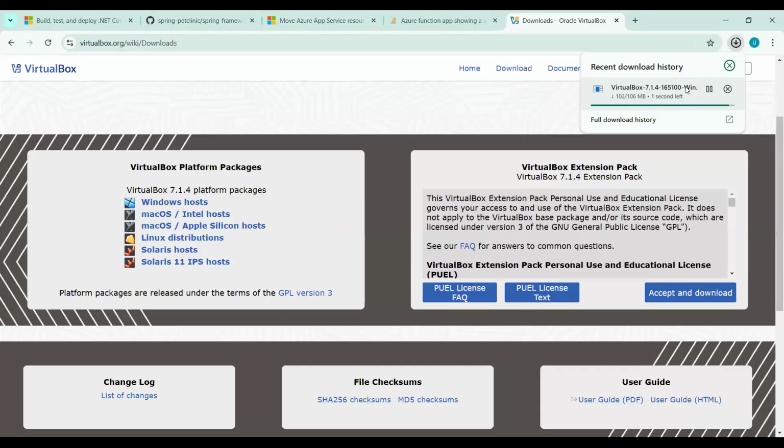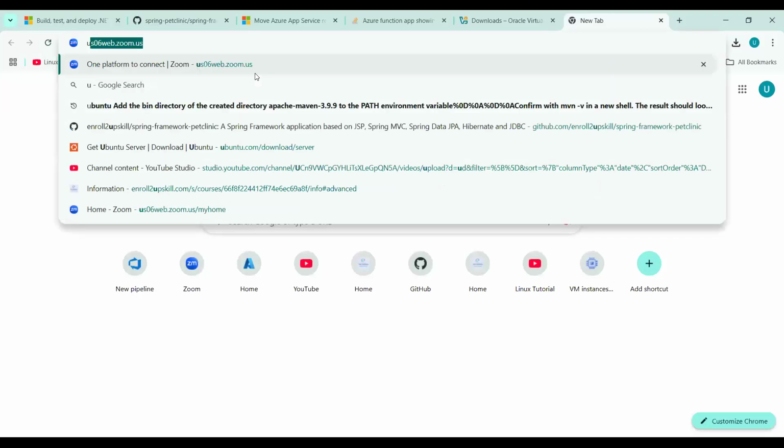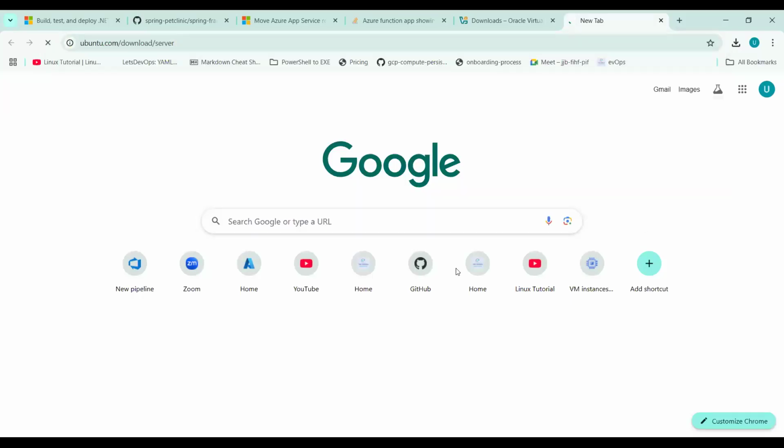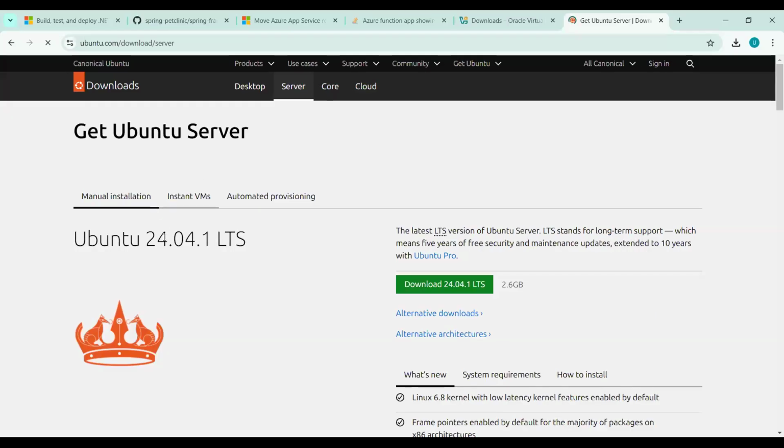So you can see this is downloading. At the same time, we will need Ubuntu. At this point, you must know there are two types of operating system. One is a server operating system and another is a client operating system. Being a DevOps engineer, we have to work on a server operating system.